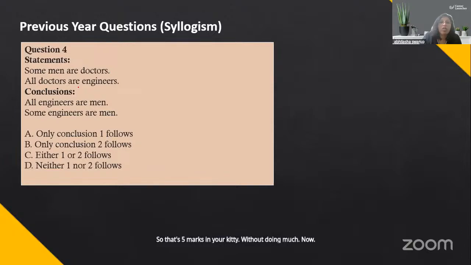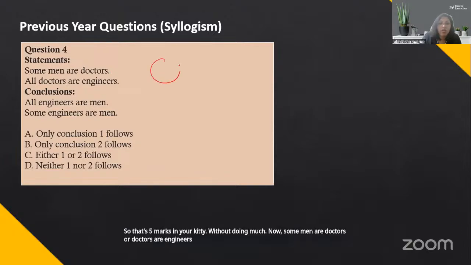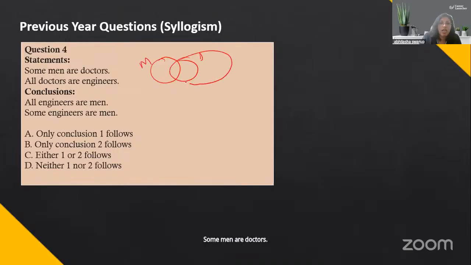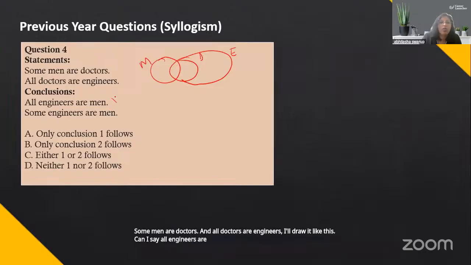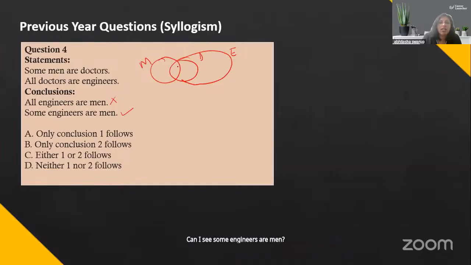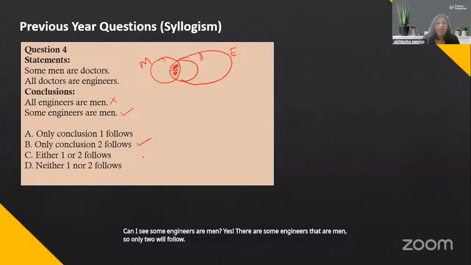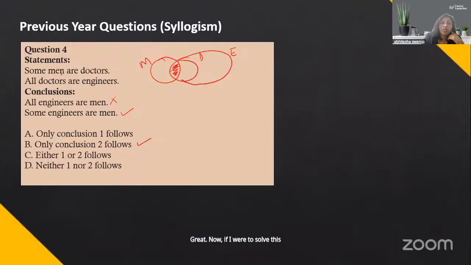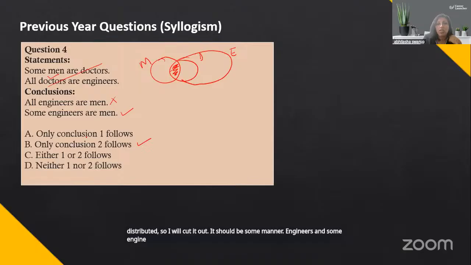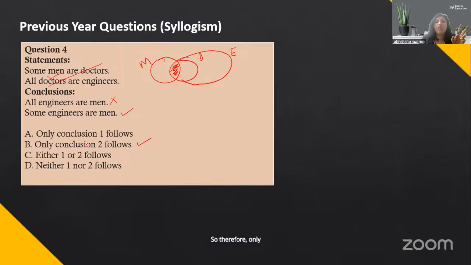Now, some men are doctors, all doctors are engineers. So if I draw it like this, can I say all engineers are men? No. Can I say some engineers are men? Yes. There are some engineers that are men. So only two will follow. Now, if I were to solve this through rules, here doctors is distributed, so I will cut it out. It should be some men are engineers and some engineers are men. So therefore, only conclusion 2 will follow in this case.